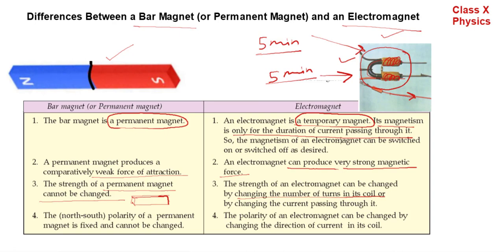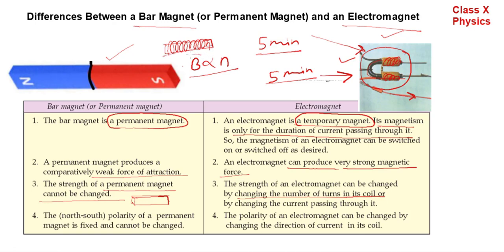I had told you in solenoid, this is the soft iron rod. We will make the turns of insulated copper wire, and there was a relation I had told you. The magnetic strength B is directly proportional to the number of turns per unit length.